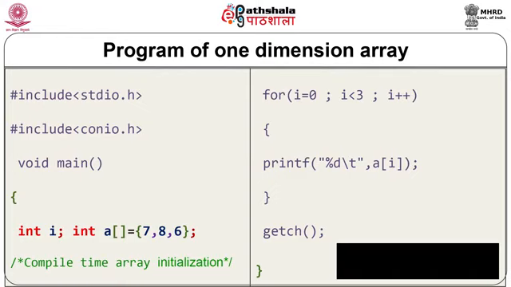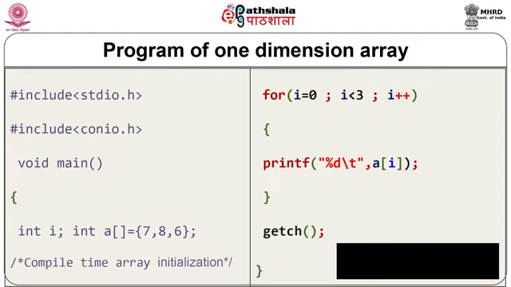Then we are using for loop from i=0 to 3, and we are incrementing counter by 1, and we are printing same value which are entered in array in before statement. So here we are using printf statement %d\t comma a[i], where i goes from 0 to 3.